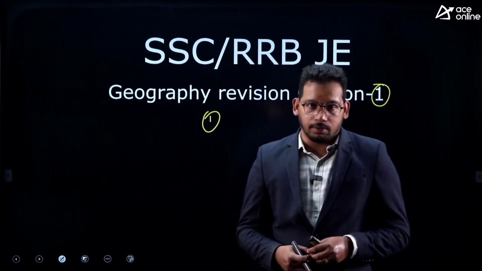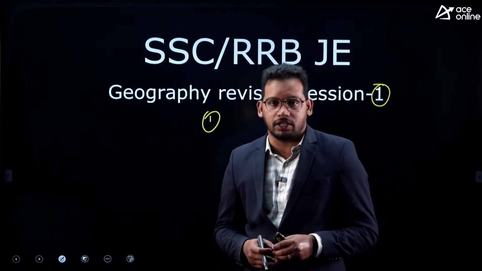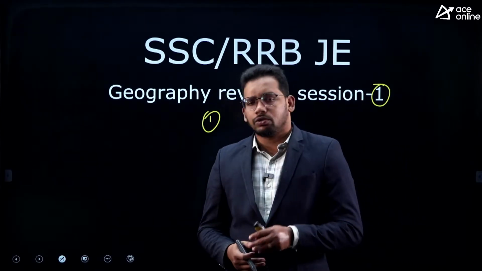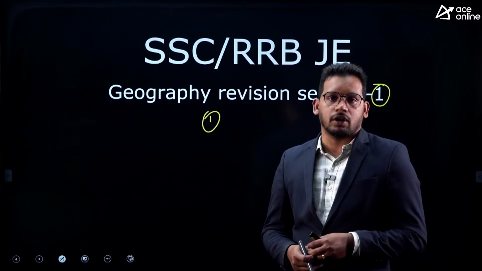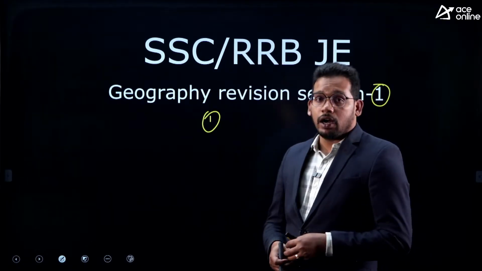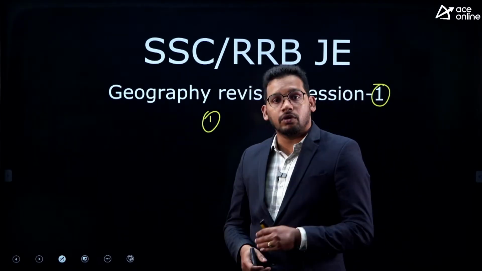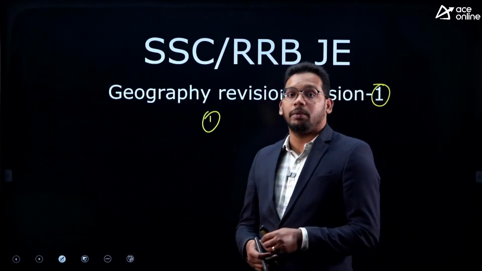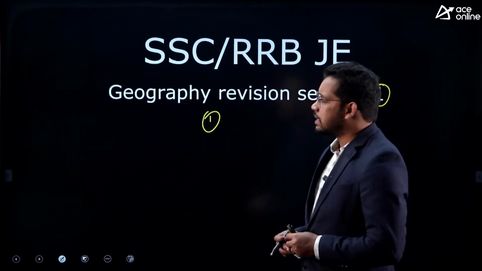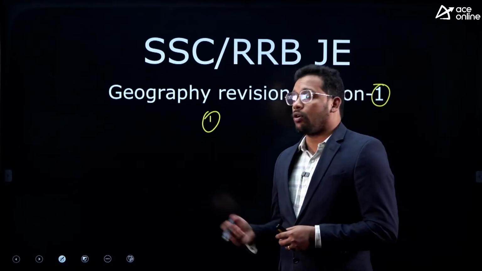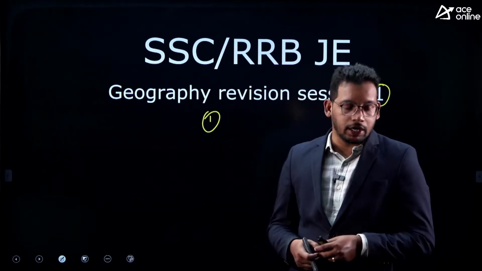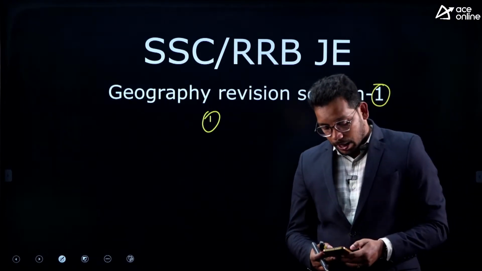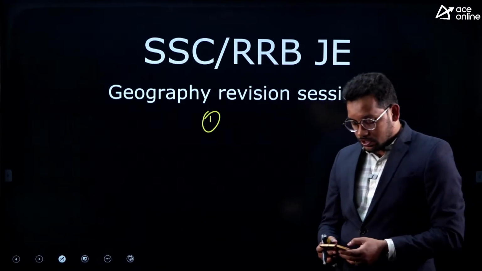Specifically in SSC JE, geography has the highest weightage among all the GS subjects, even more than polity, right? There are around 7 to 8 questions on average every year, and out of that we have an equal amount of physical geography questions as well. In state PCS we will see a lot of questions from Indian geography, whereas in SSC JE we are seeing a lot of physical geography questions. So that's why this is a very important chapter within SSC JE, right?